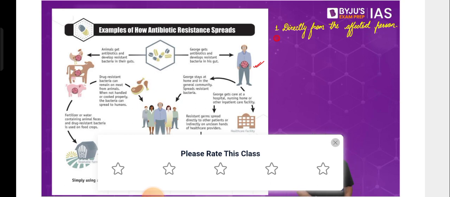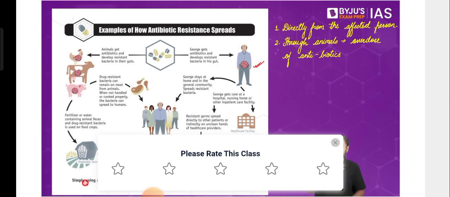Then, secondly, it could be through animals, and especially it could be because of overdose of antibiotics. Many times the animals that we use in our farms or the poultry are fed a lot more antibiotics than what's required. If one tablet is required, you give them two tablets just to ensure that the infection does not happen. That is not how it works. You have to give them the medicines and antibiotics in the required amount. The overdose actually leads to a lot more bacteria developing, because it leads to them understanding what's working against them.